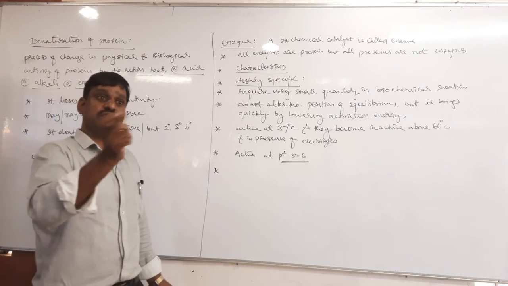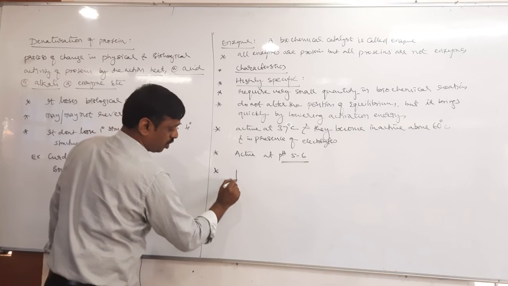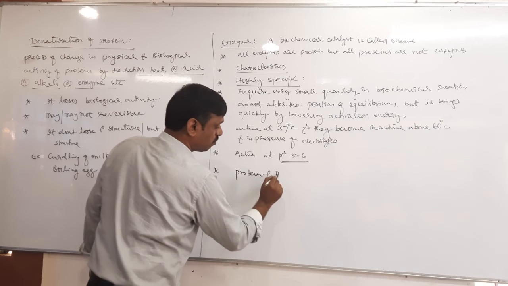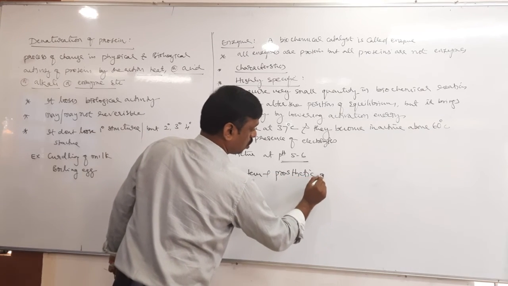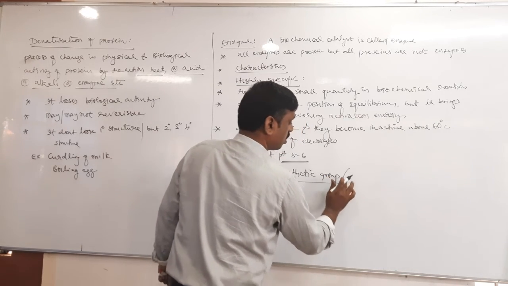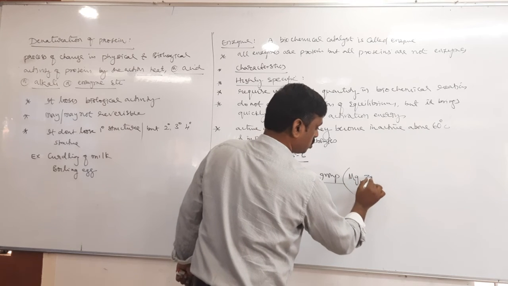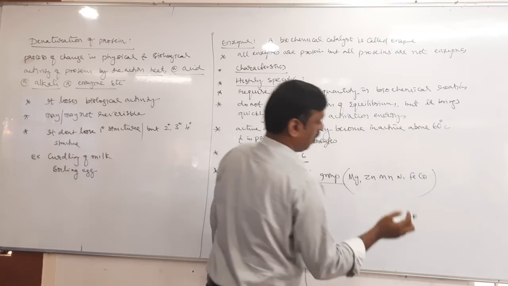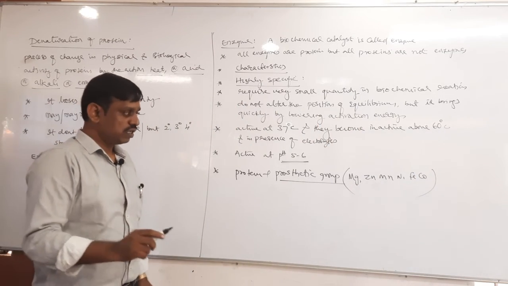The majority of enzymes contain metal ions. This prosthetic group may be magnesium, zinc, manganese, nickel, iron, cobalt, etc. These are all the non-protein part, that is, metal ions.